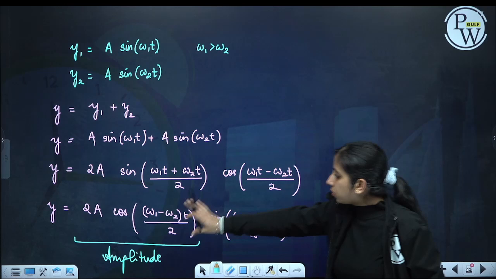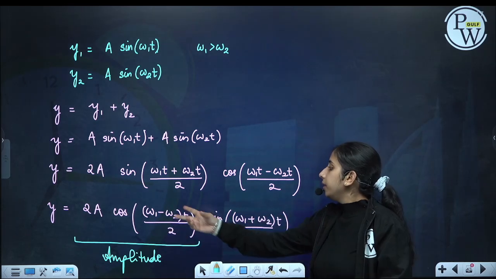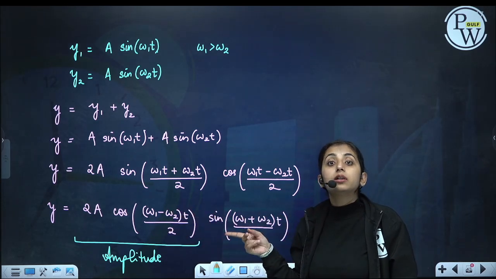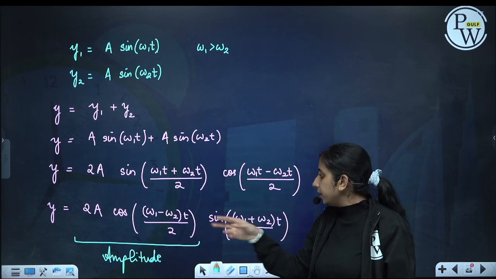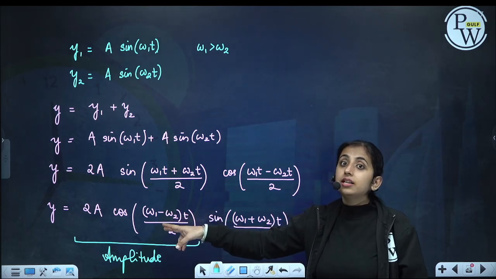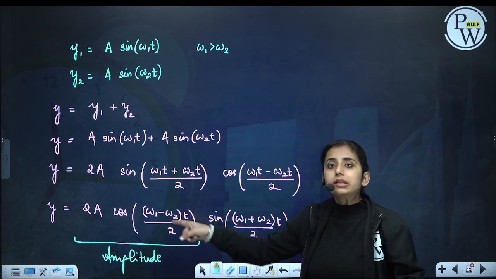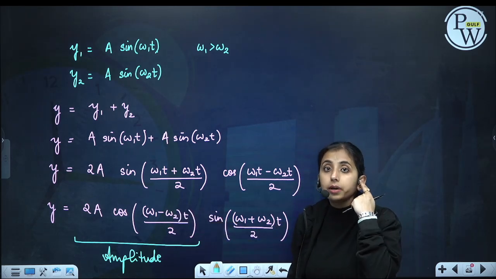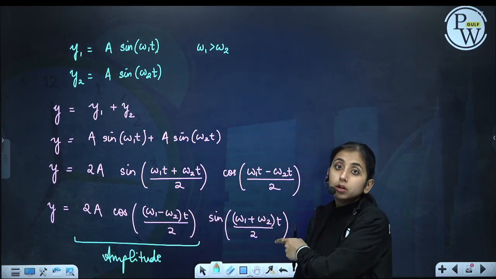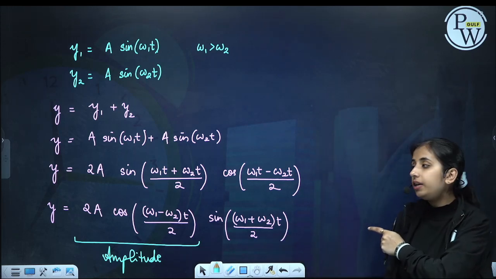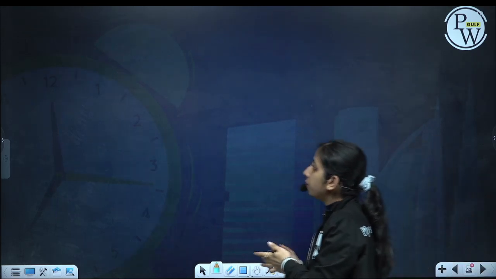Now why is this not the frequency of sound we hear? f1 minus f2 is less than 12 hertz. This function has a frequency less than 12 hertz, so it won't be audible. So the average of the two is the frequency of sound we are hearing. This is the equation of beats.